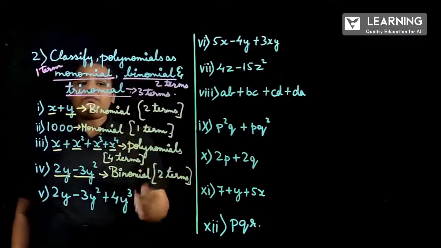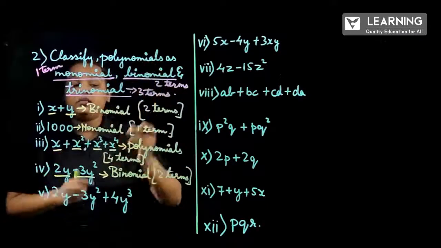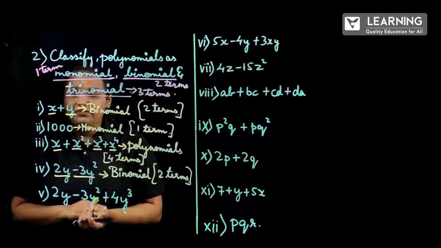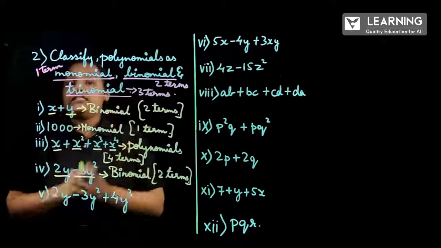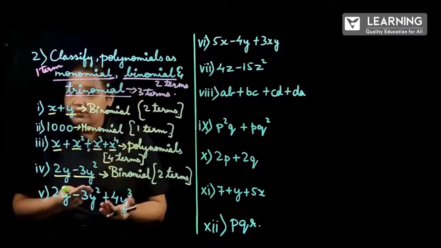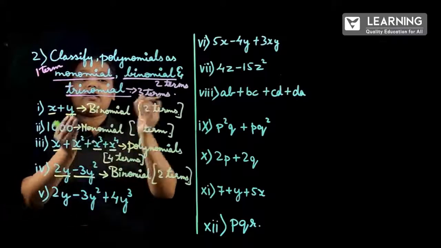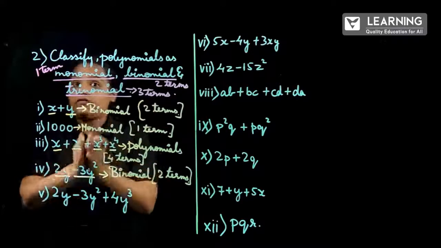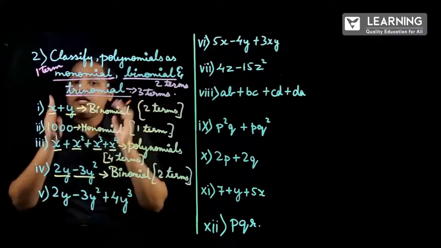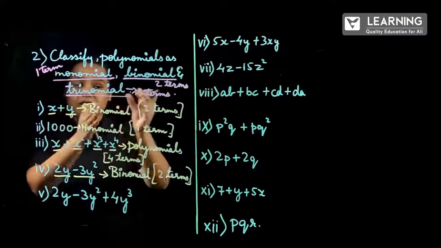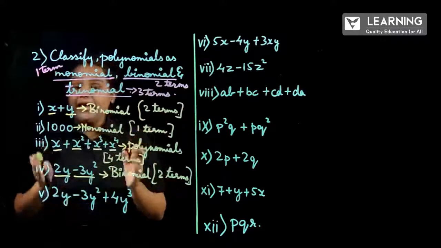If you mention how many terms they have given, that will be even more impressive for the teacher who will be evaluating this answer. So whenever you are solving, try to give a reason why it is this, so that they will understand that you have understood the mathematics topics very clearly.